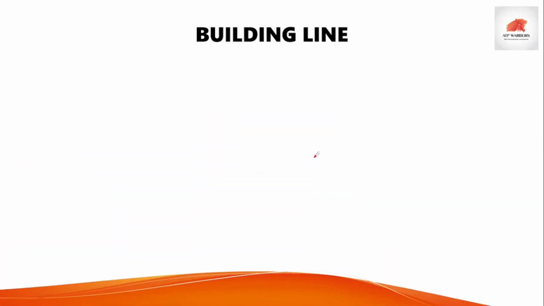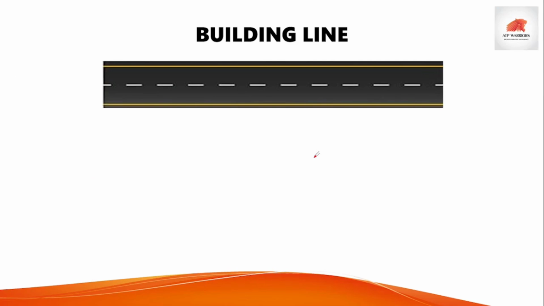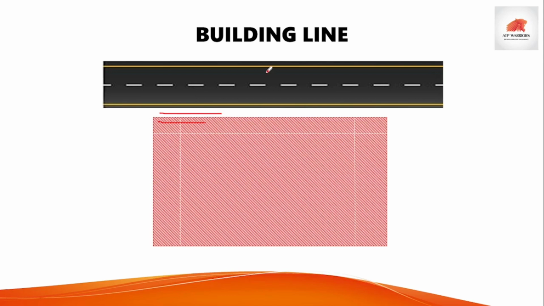The third one is building line. Most of you get confused about building lines. What exactly does it mean? Some of you think that it comes here or here. So let's clear it. You are able to see these white lines. These are not just lines, these are hidden with some restrictions. So what are these restrictions?